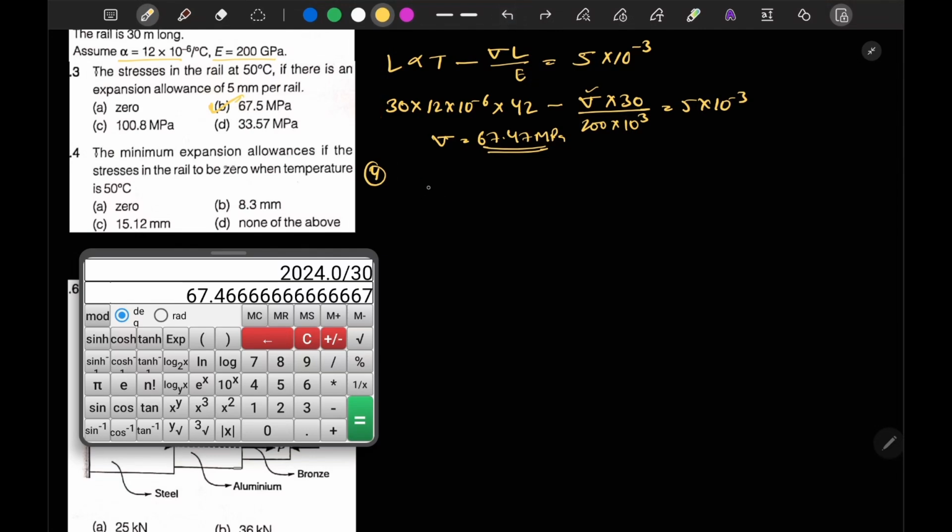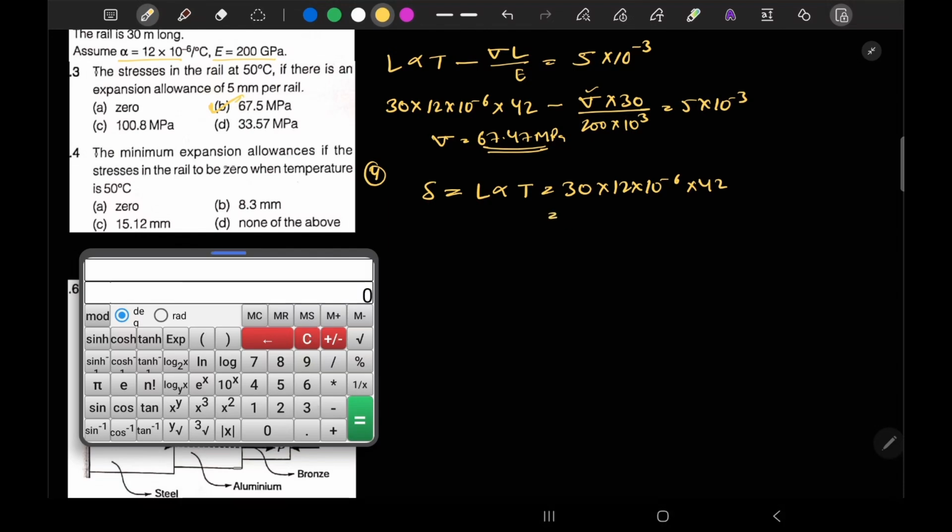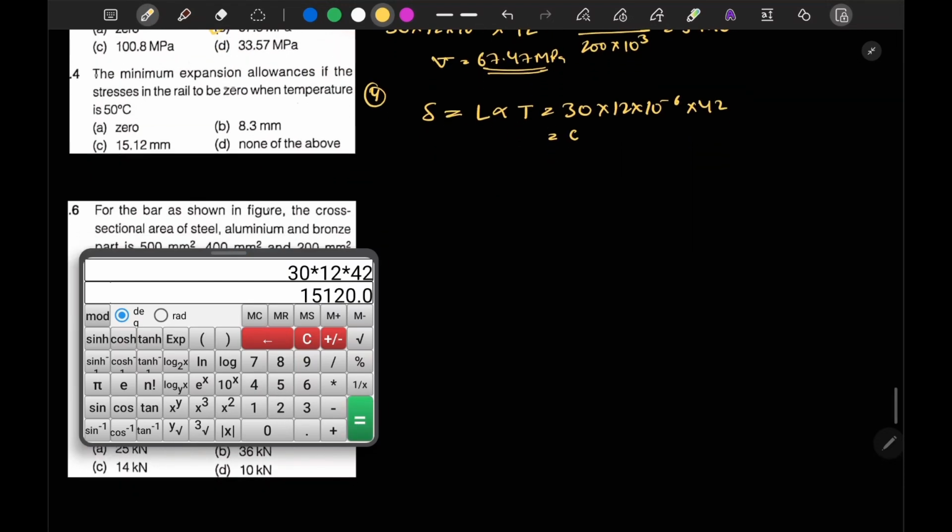So I can say that the additional gap required for zero stress should be such that it can expand freely, L alpha t only. L is 30, alpha is 12 into 10 to the power minus 6, and t is 42. This should be 30 into 12 into 42, which is 0.01512 meter, and we can write it as 15.12 mm. So option C is correct.